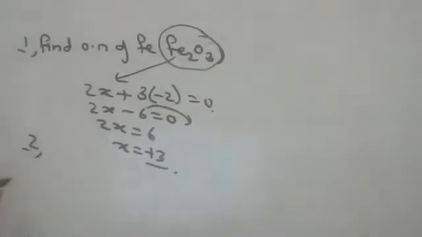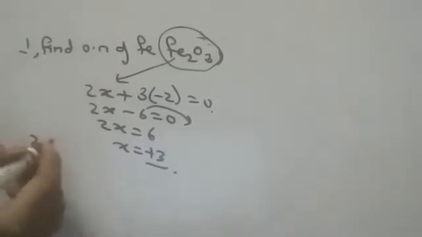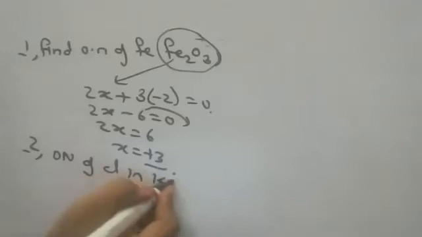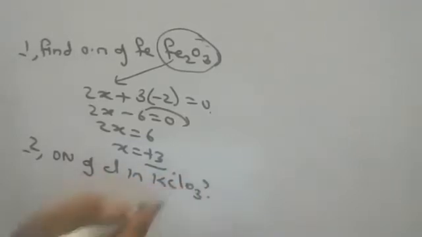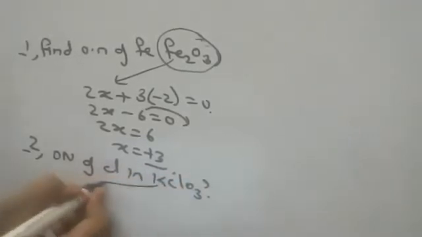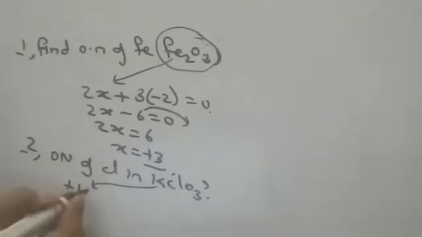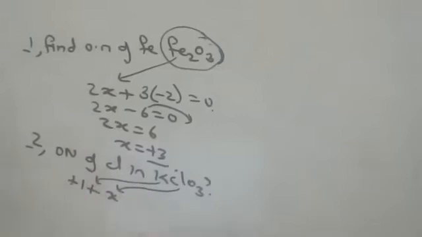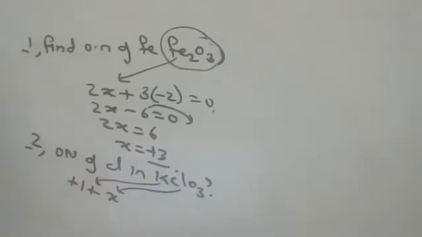Second question, children. Find oxidation number of chlorine in KClO3, potassium chlorate. K is +1. Now chlorine I want, so I'll put X. Sir, chlorine also you gave, no, sir? Why again? Means they will ask like that only.